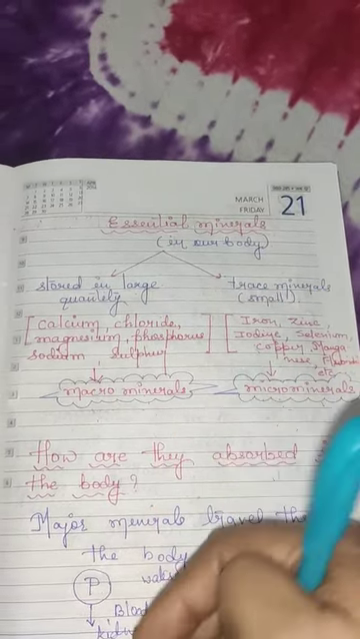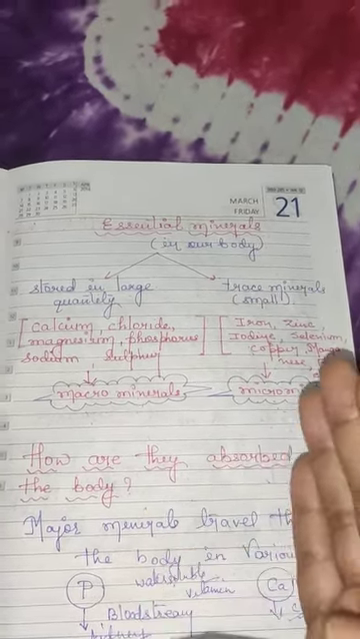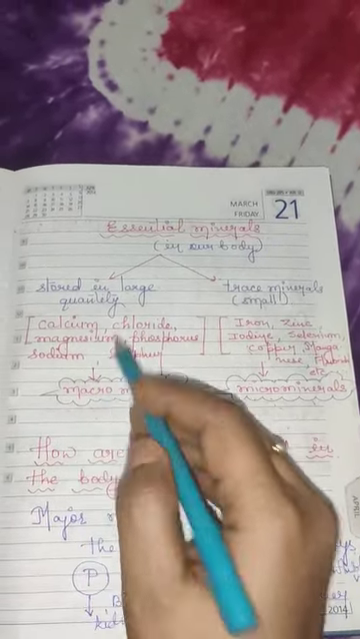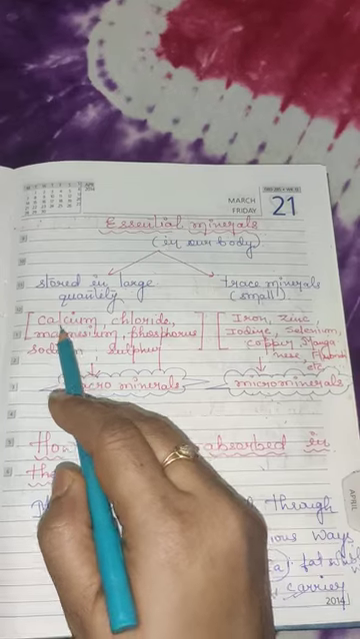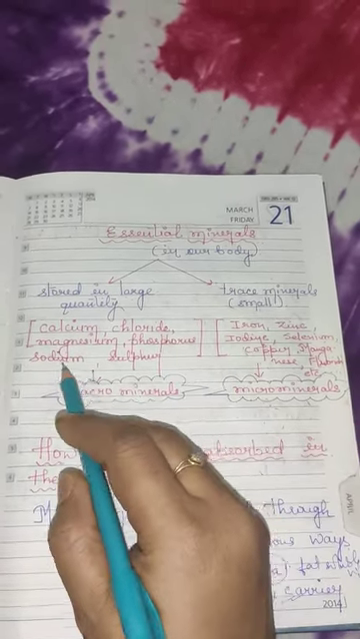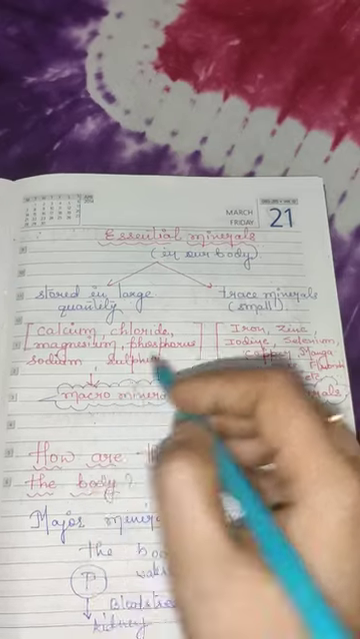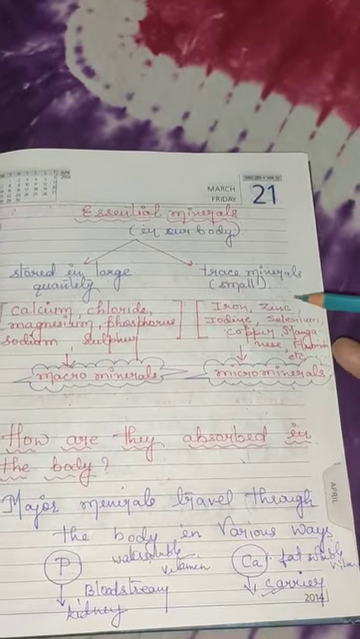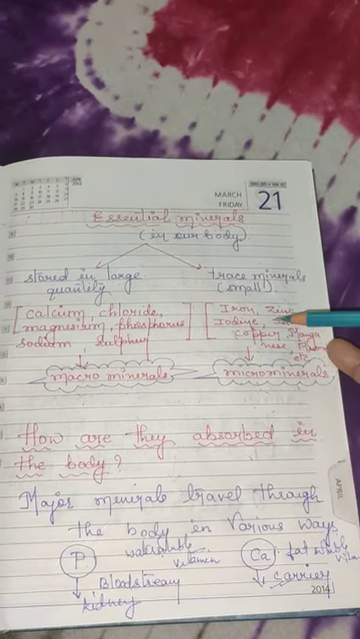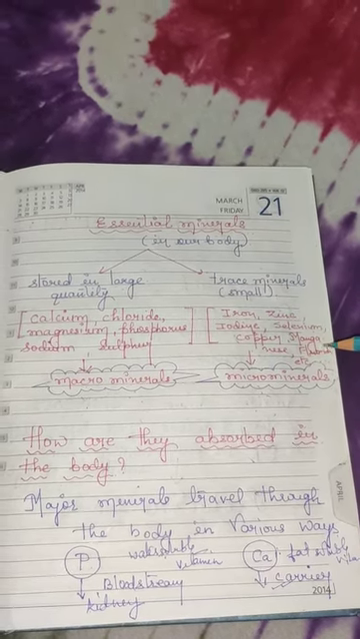Now let's see the examples of the minerals which come under these 2 categories. The first one, the macro minerals: we have calcium, chloride, magnesium, phosphorus, sodium, sulfur. In micro minerals, we have iron, zinc, iodine, selenium, copper, manganese, fluoride, etc.